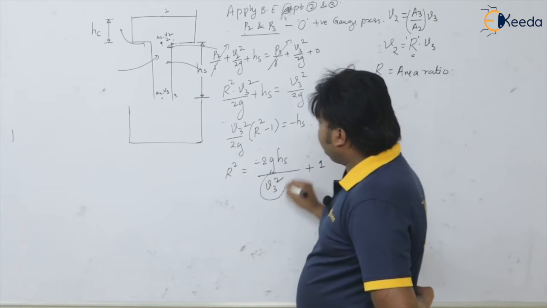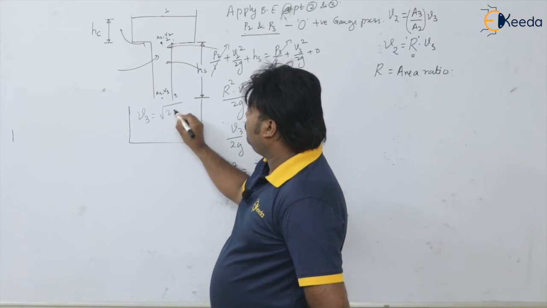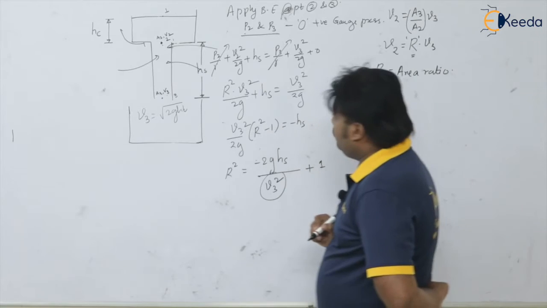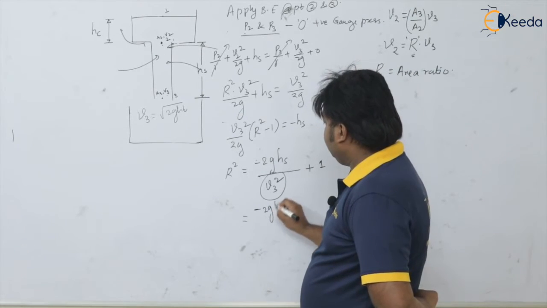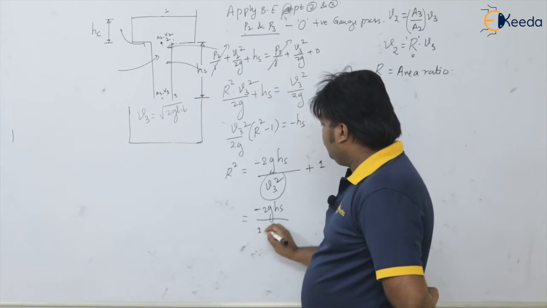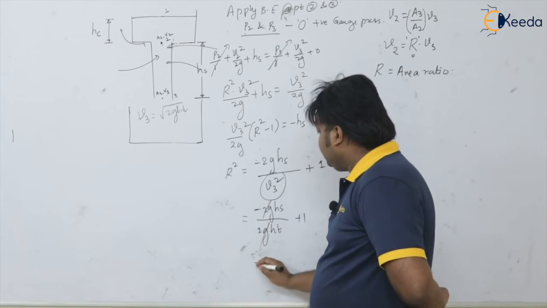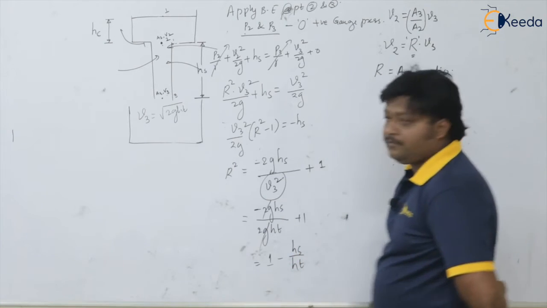And what is V3? What velocity is available here? Under root of 2g times the total head Ht, under root of 2g Ht. So if I write here, minus 2g Hs divided by the square, the root will go, 2g Ht, plus 1. That 2g gets cancelled, that is 1 minus Hs divided by Ht.